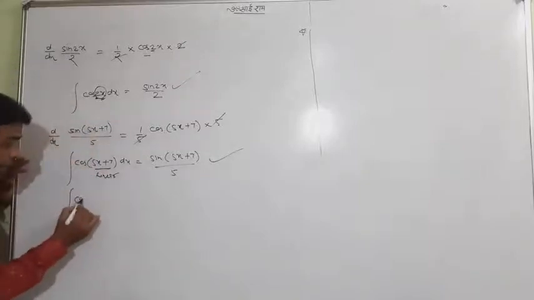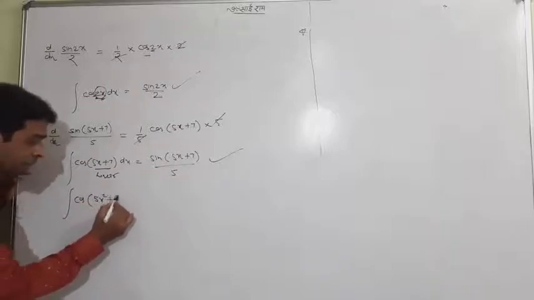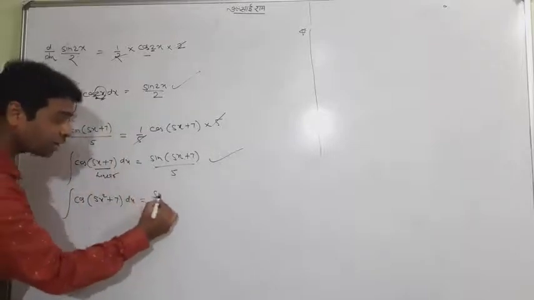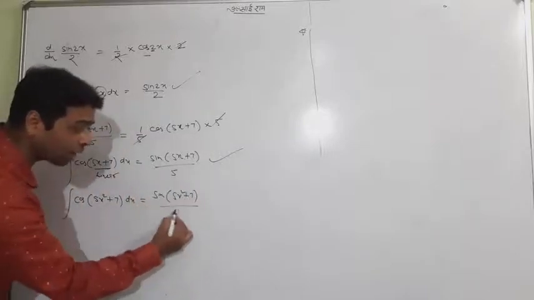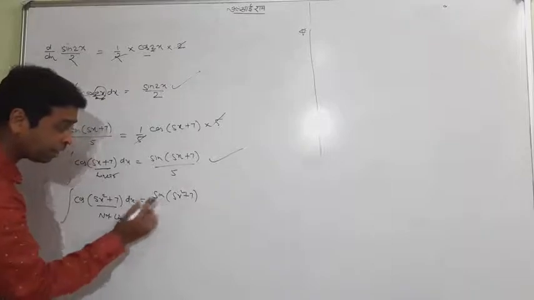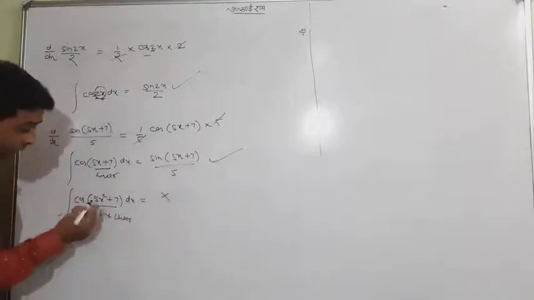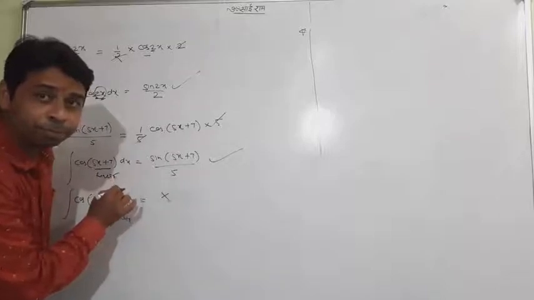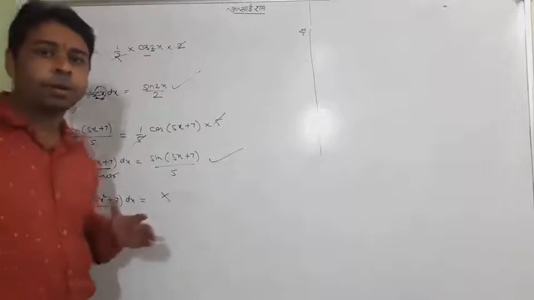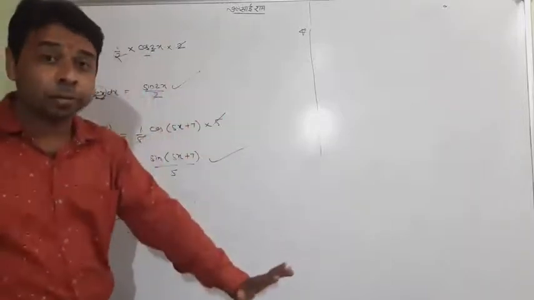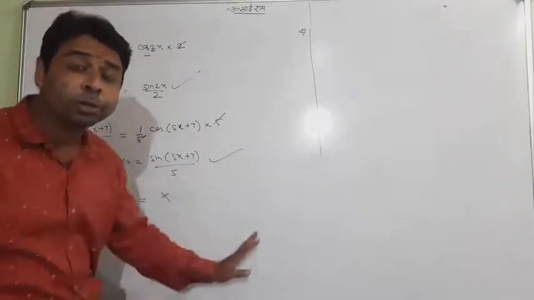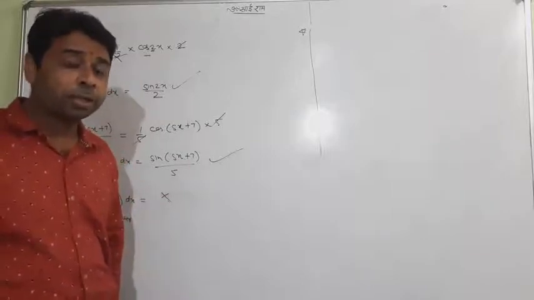Instead of that question, if I write cos of 5 (x squared plus 7), and ask what the answer is, I am sorry to say the answer is not sin (5x squared plus 7) upon 5, because it is not linear. So keep remembering, this must be linear, then only you can use this simple concept. But if it is a square, you cannot do it by this method. The question is still wrong. I already told you that integration is not an independent method. If you write random functions and ask me to integrate them, I am unable to do it because it is not an independent method.